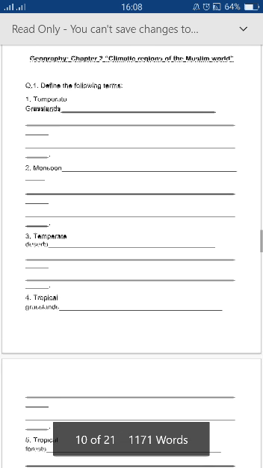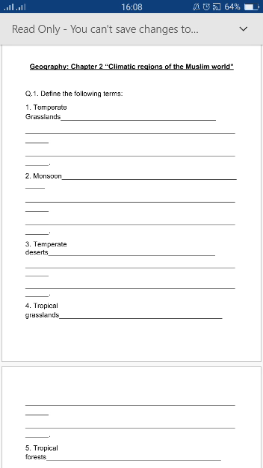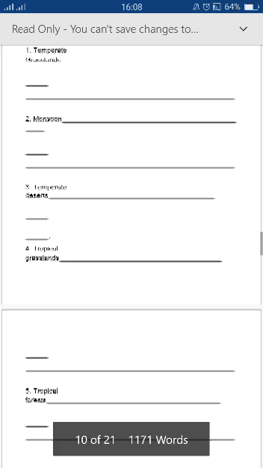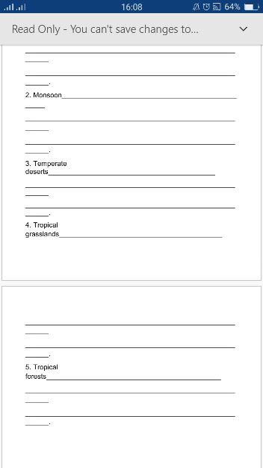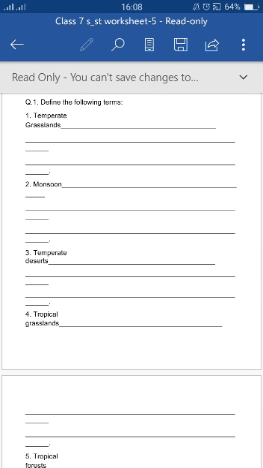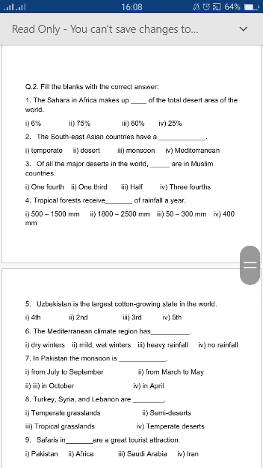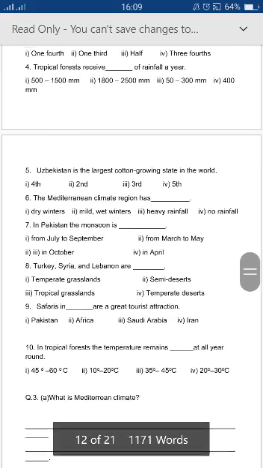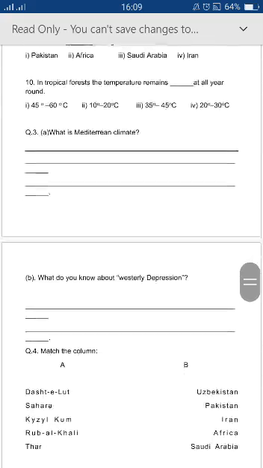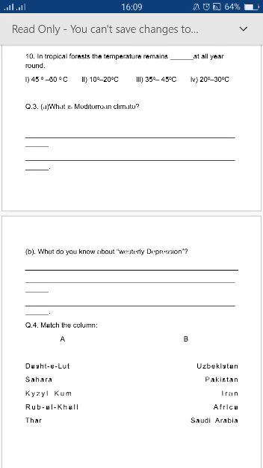Now move to the worksheet. Define the following terms: temperate grassland, monsoon, temperate desert, tropical grassland, and tropical forest. You can do this question very easily because you have complete material about these terms in your chapter number 2. Next question, fill in the blanks with the correct answer. The Sahara Desert makes up dash of the total desert area of the world. You have to select one answer and also write it in the blank. And you can fill this question with the help of the reading.